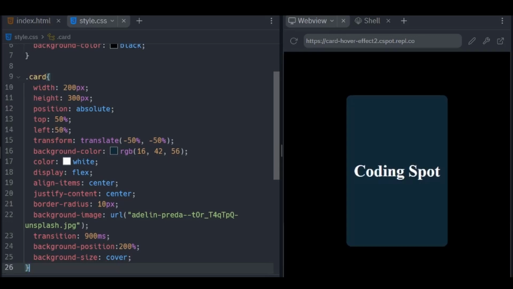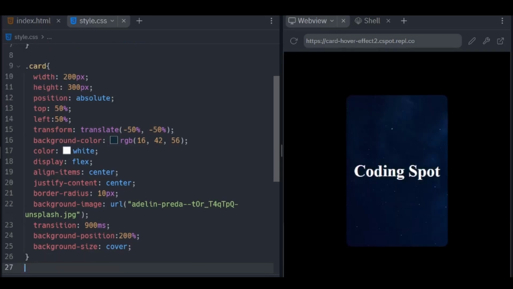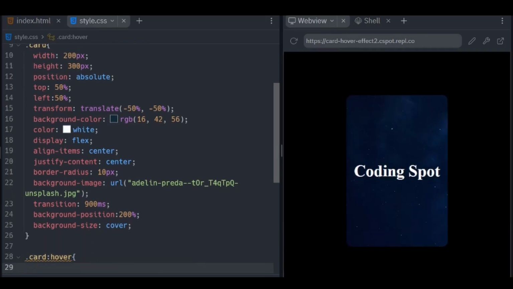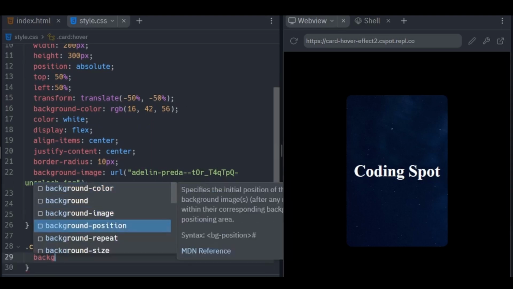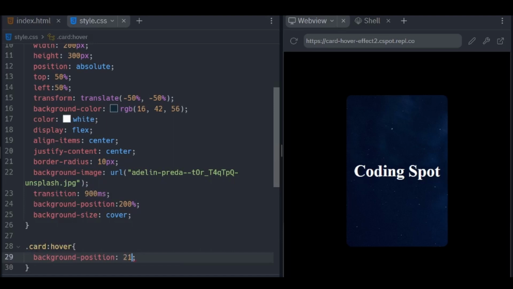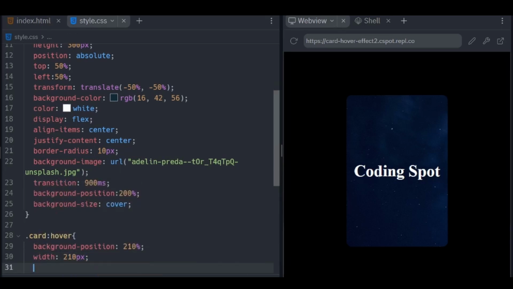Now we need a cool hover effect. So when we hover the card, I set the background position to 210%. I set the width to 210 pixels and the height to 310 pixels.